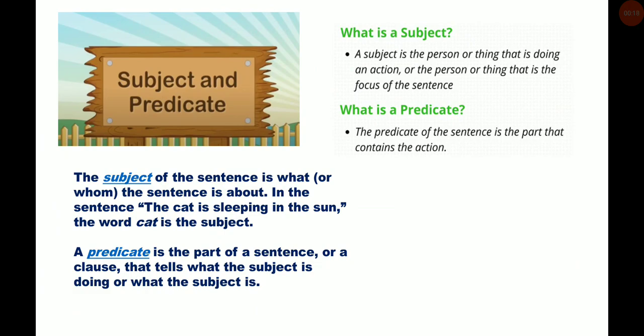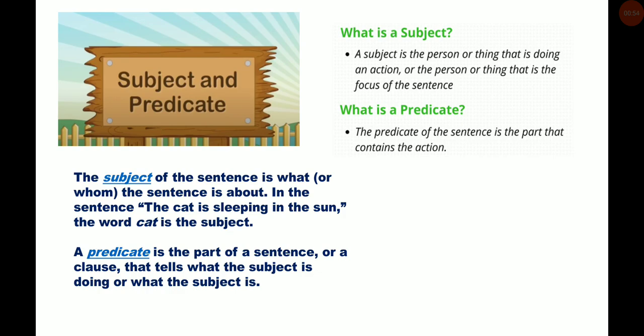Now, what is a subject? A subject is the person or thing that is doing an action, or the person or the thing that is the focus of the sentence. The subject of the sentence is what or whom the sentence is about. For example, the cat is sleeping in the sun. Here in this sentence, the cat is the subject.